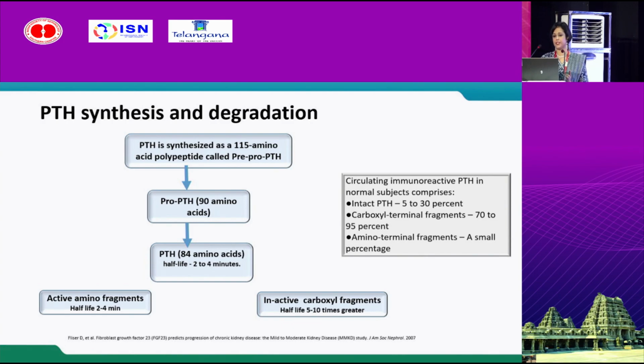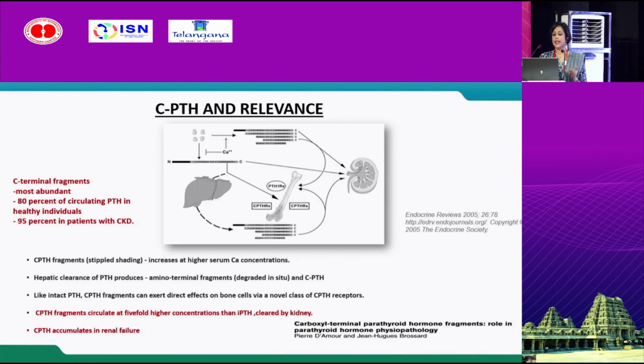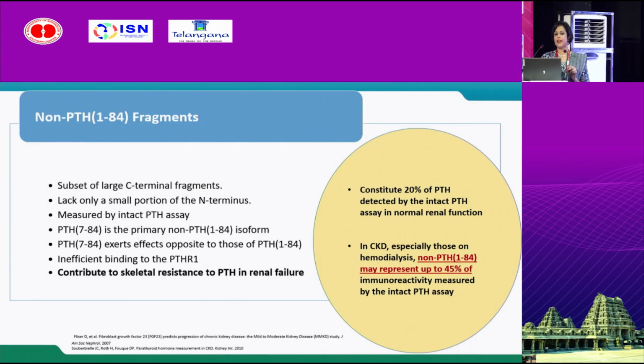the C-terminal fragment. Now, coming to PTH fragments, in CKD, what happens is this C-PTH, which is biologically inactive, is cleared by the kidney. So, there is accumulation of inactive C-PTH in renal failure, and the non-PTH 1 to 84 fragment is a subset of large C-terminal fragment. It is measured by intact PTH assay. The predominant isoform is PTH 7 to 84, but the problem is it has an action opposite to the active PTH, and it has inefficient binding to PTH receptors. So, this fragment accumulates in CKD, and this contributes to the skeletal resistance we observe in renal failure.